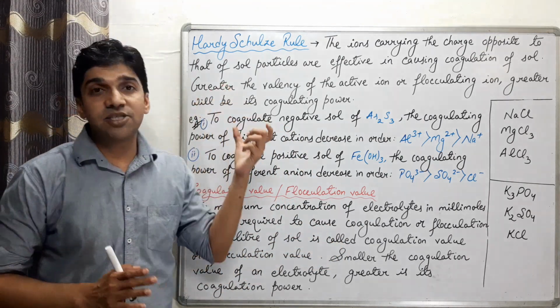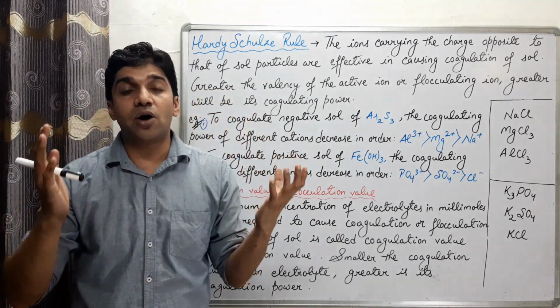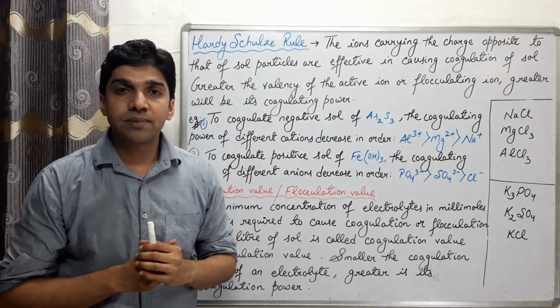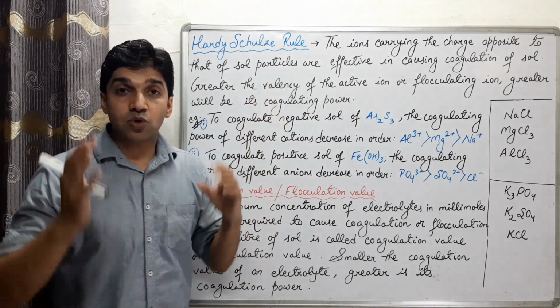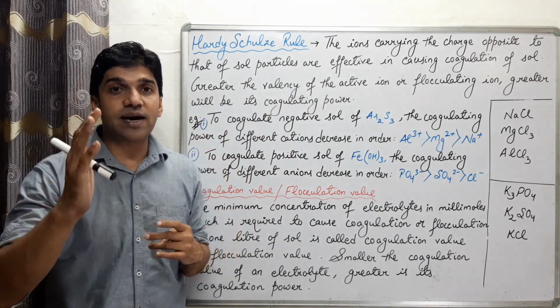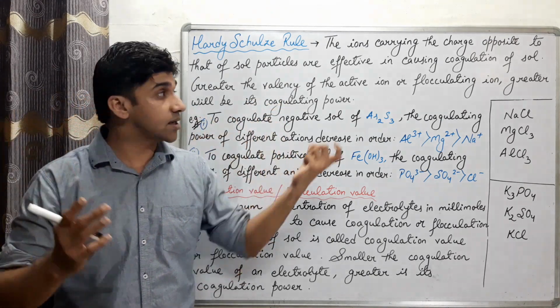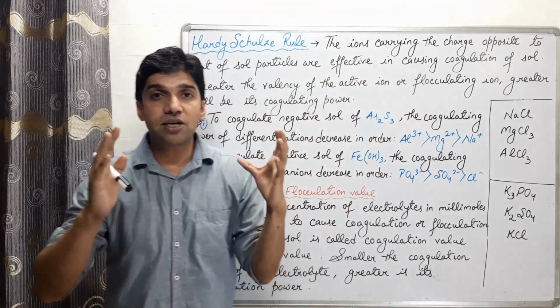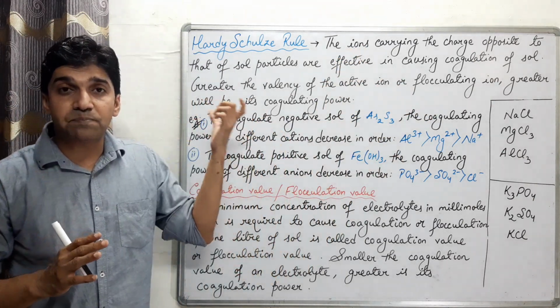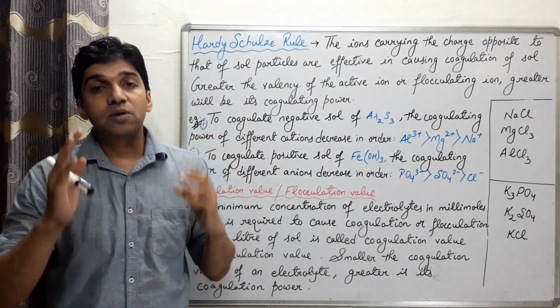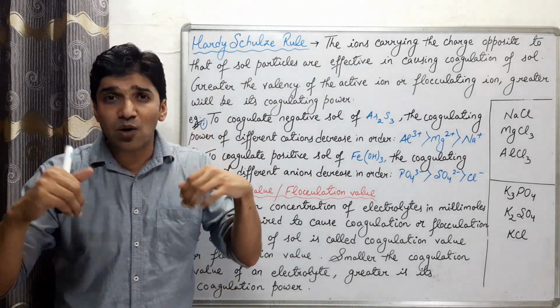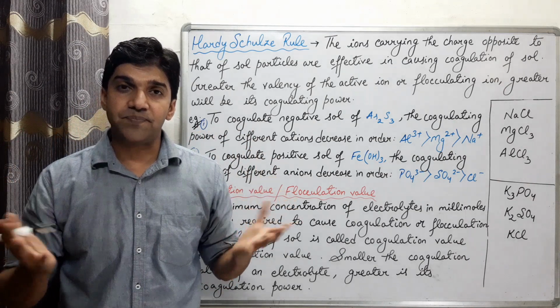Greater the valency of the active ion or the flocculating ion. यहाँ पे active ion क्या है? The ion which causes coagulation. So greater the valency of that active ion or the coagulating ion or the flocculating ion, greater will be its coagulating power. तो जितनी वैलेंसी ज्यादा होगी एक्टिव आयन की, उतनी ही उसकी कोआगुलेटिंग पावर भी ज्यादा होगी.